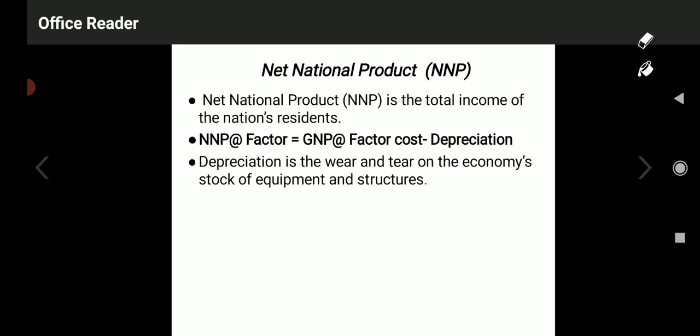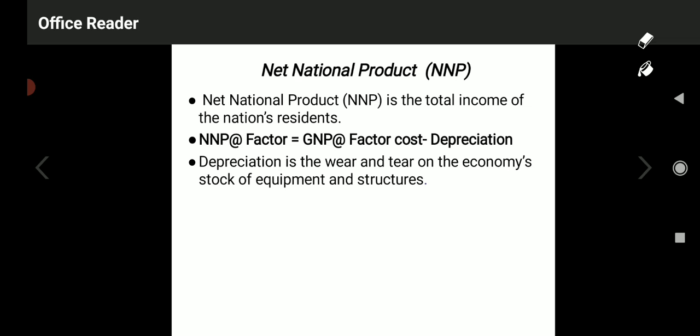So NNP, net national product or net national income, is the total income earned by the nation's residents. Total income means the aggregate income of the entire population of the country, which is called net national product.